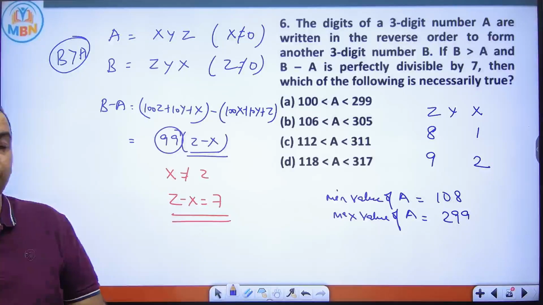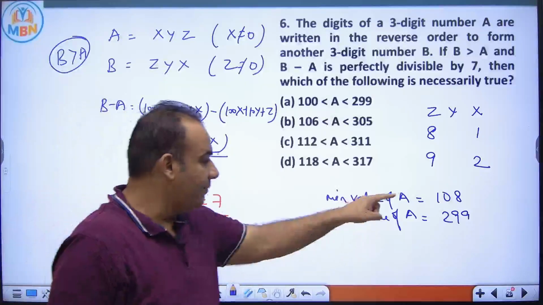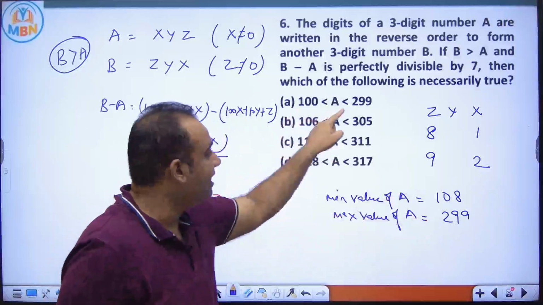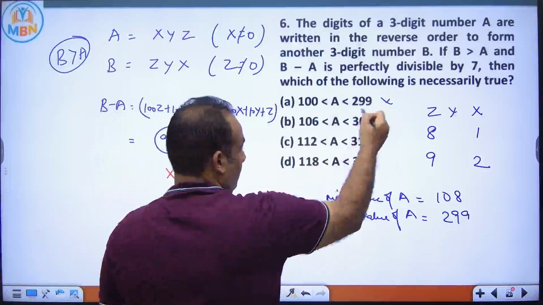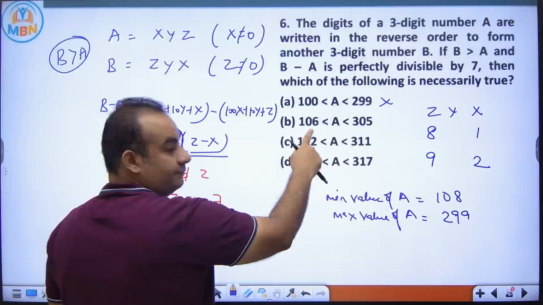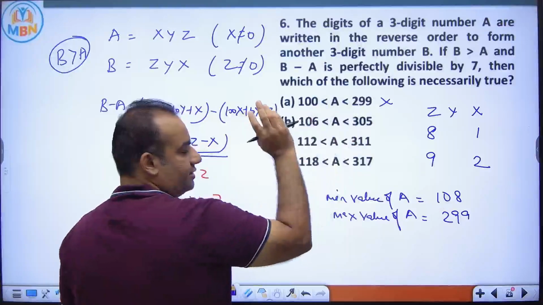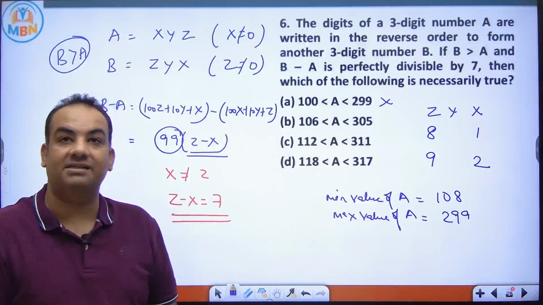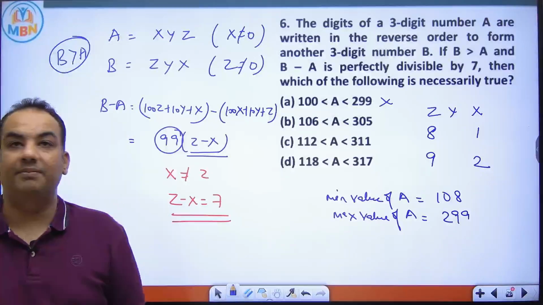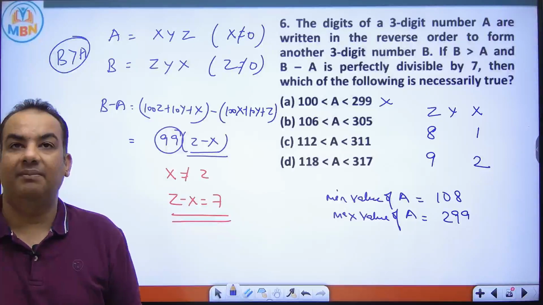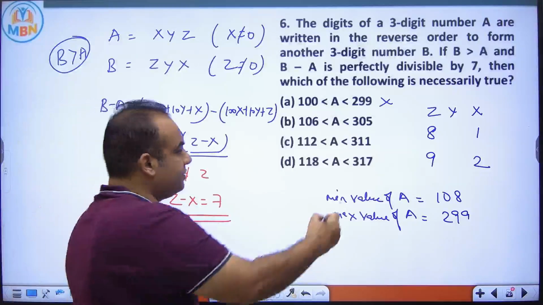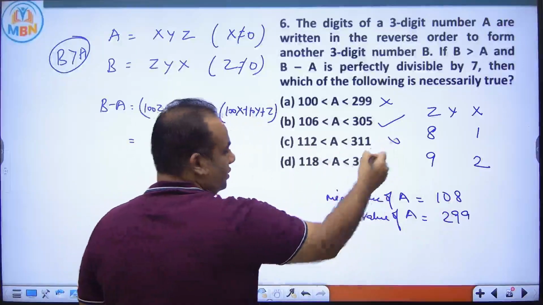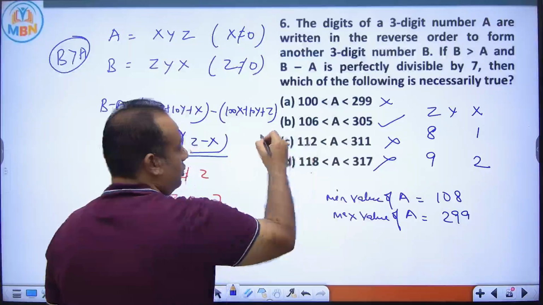Now we check which option will satisfy all the conditions. If the minimum value is 108, it is included in this option. The maximum is 299, but 299 is not included in this, so this is wrong. 108 is included in this, and 299 is also included in this, so this can be the answer. This can be the answer, because we know that the minimum value is 108 and the maximum value is 299. So this is possible. Let's see the other options also. This option is not including 108, so this is wrong. This option is not including 108 either. So the answer is option B.